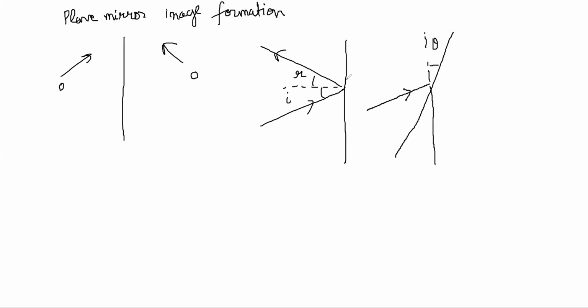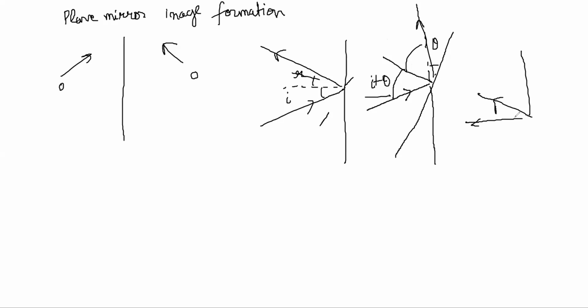So clearly if you turn the mirror a little, what angle has changed? The normal angle has changed, no? Normal has also turned like this, right? Correct. So normal is no longer like this, it is like this. So the angle between this and this has become I plus theta, no? So the reflected ray will also go I plus theta this side from the new normal, right? The new normal is like this, and the angle is like this, and the old normal was like this.